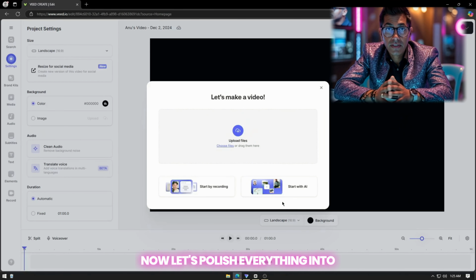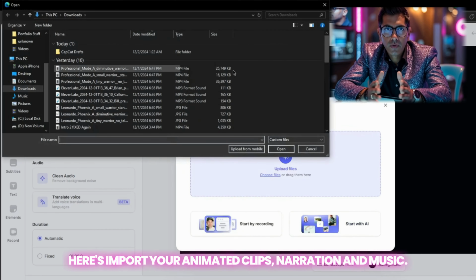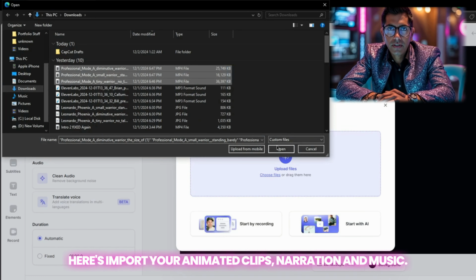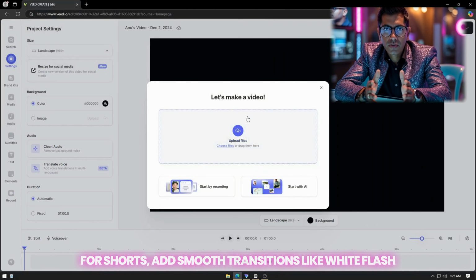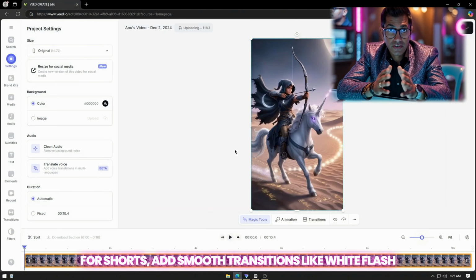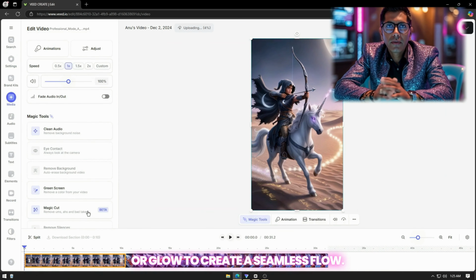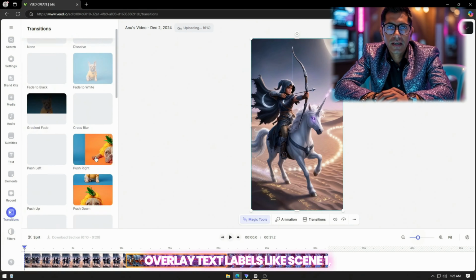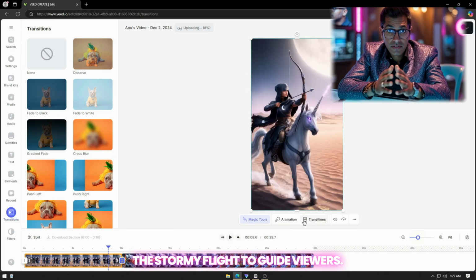Now let's polish everything into a masterpiece using Veed. Here's how. Import your animated clips, narration, and music. Adjust the aspect ratio to 9:16 for shorts. Add smooth transitions like white flash or glow to create a seamless flow. Overlay text labels like "Scene 1, The Stormy Flight" to guide viewers.